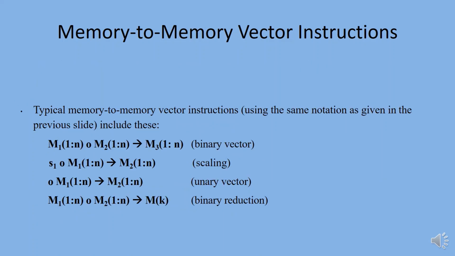Memory-based vector operations are found in memory-to-memory vector processors, such as those in the early supercomputer CDC Cyber 205. Listed below are a few examples, where M1(1:n) and M2(1:n) are two vectors of length n, and M(k) denotes a scalar quantity stored in memory location k.